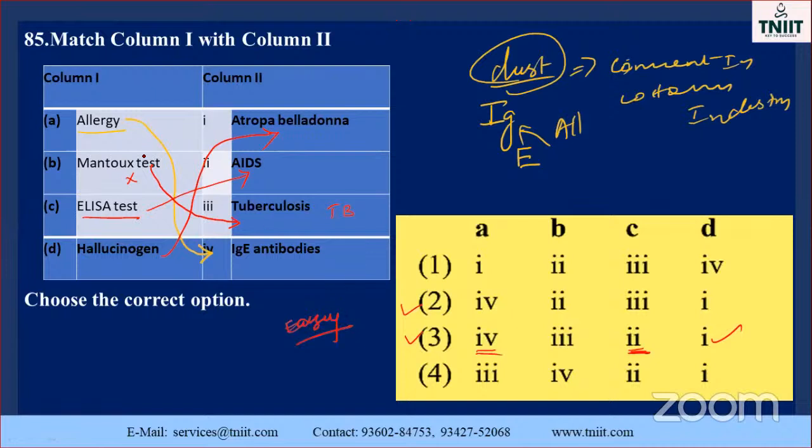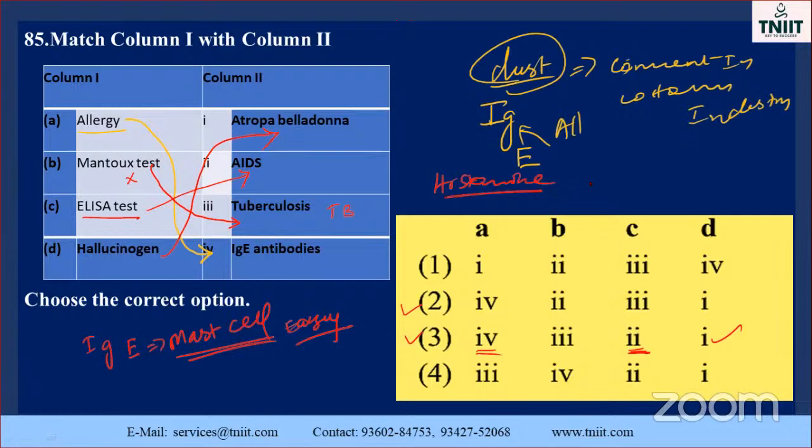Once again, I repeat this point for you. Allergy is related to immunoglobulin E. This was secreted by the mast cell. Don't forget, my dear student, mast cell. Where is the mast cell? Already you know, it produces histamine.